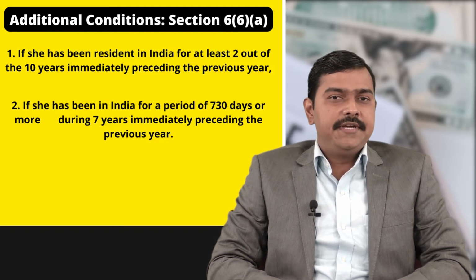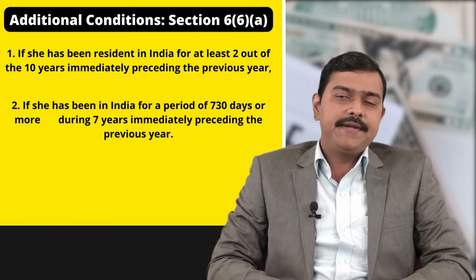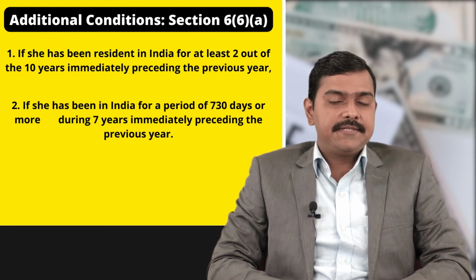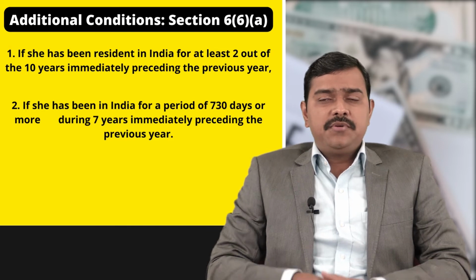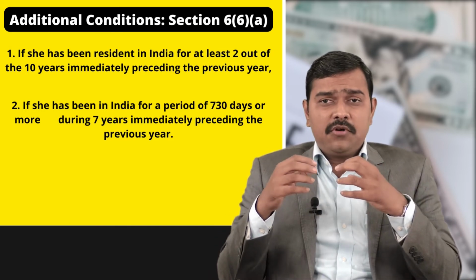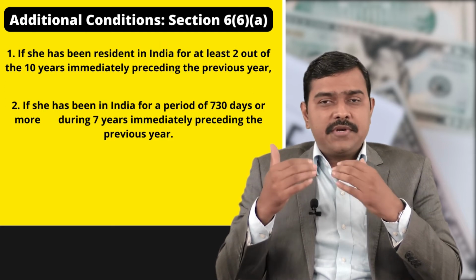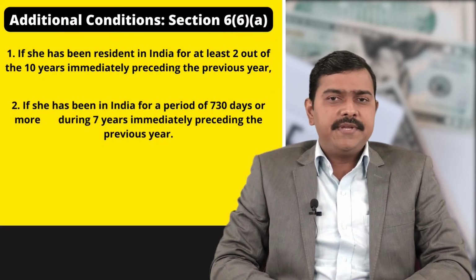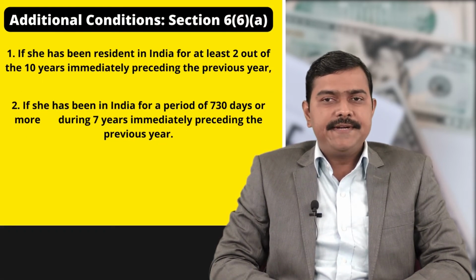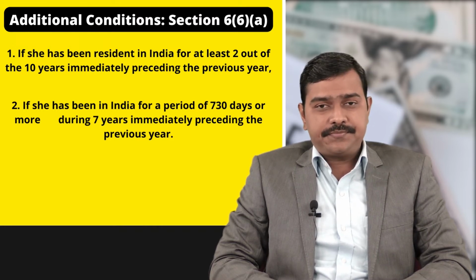So the first additional condition is if she has been resident in India for at least 2 out of the 10 years immediately preceding the previous year. So additional condition number 1 says that the individual should be resident in India in 2 out of 10 years immediately preceding the previous year. So 2 residential status is important. Second additional condition, if she has been in India for a period of 730 days or more during 7 years immediately preceding the previous year.